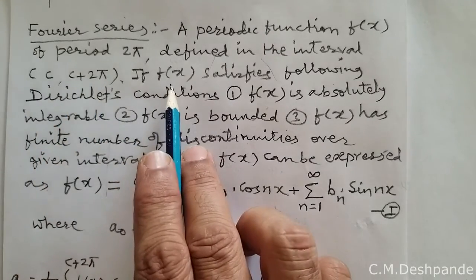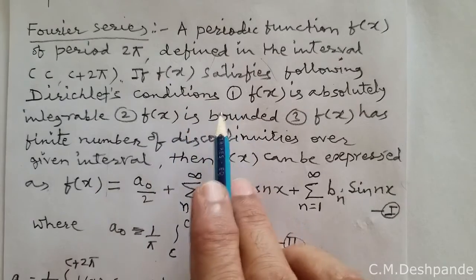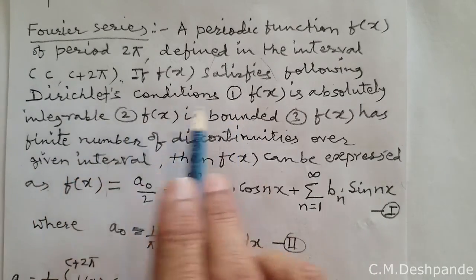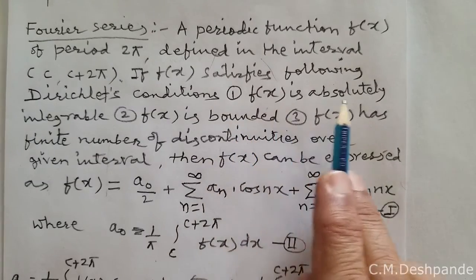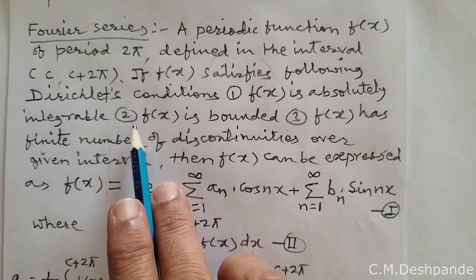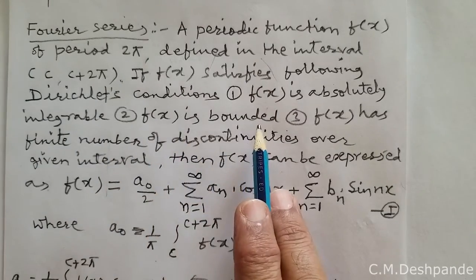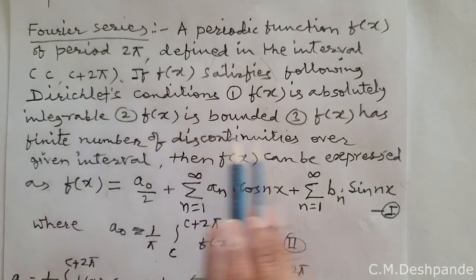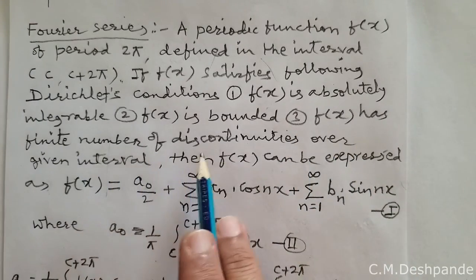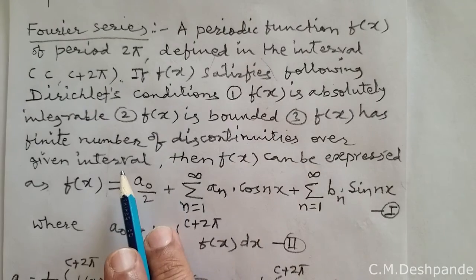And if f of x satisfies three important conditions, these conditions are called Dirichlet's conditions. The first condition is f of x is absolutely integrable over the given interval. The second condition is f of x is bounded over the given interval. And the third condition is f of x has a finite number of discontinuities over the given interval.